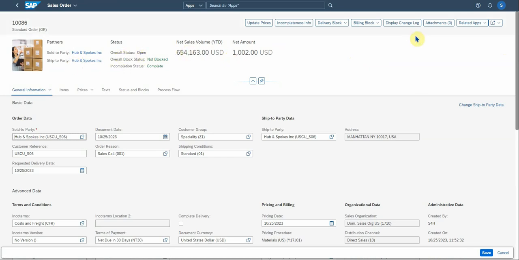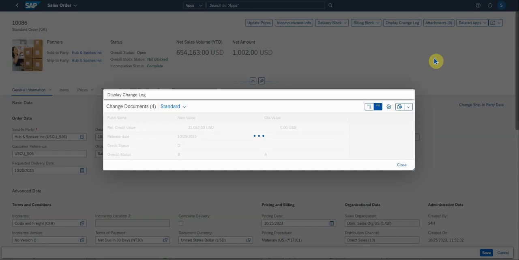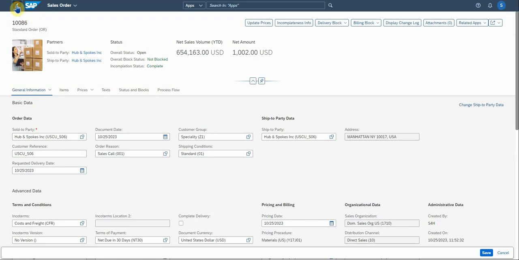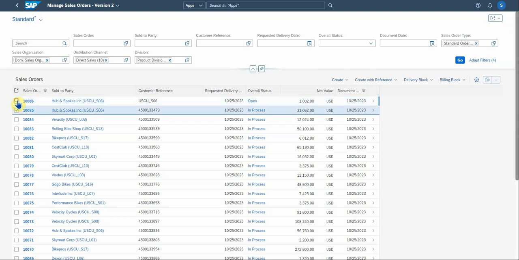In here there's a few interesting fields that you can use. You can look at the change log on this document, and then it should give you actually a list of fields that changed. In this case, nothing was changed for this document. Let's go back one. Let's look at this one.